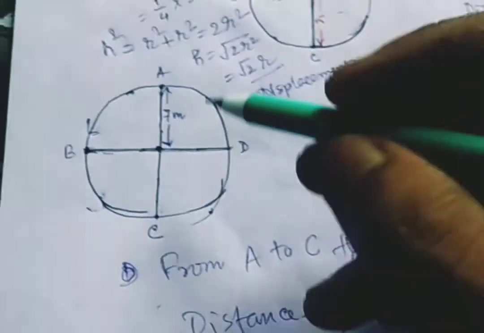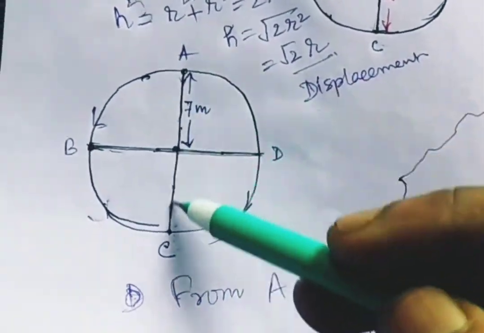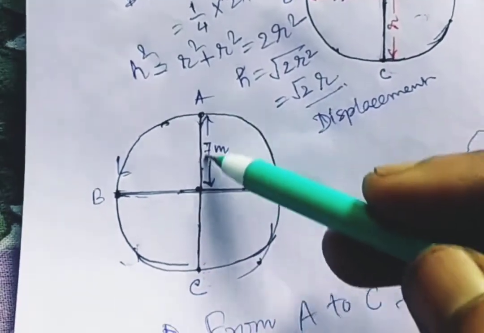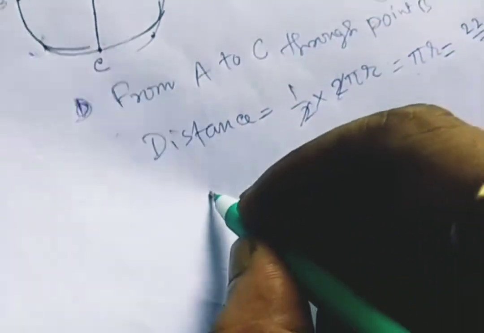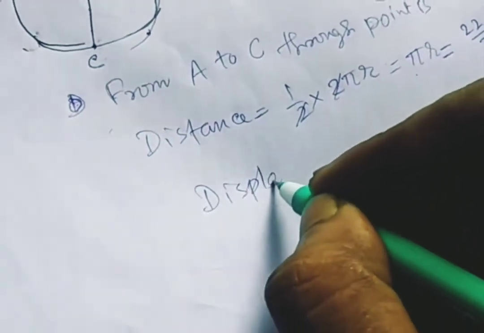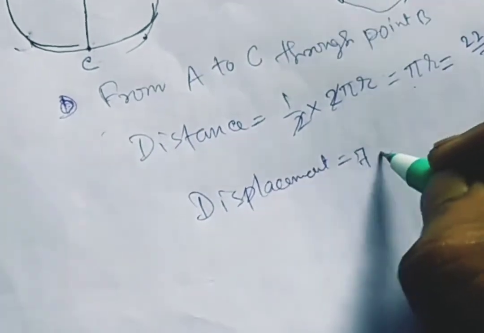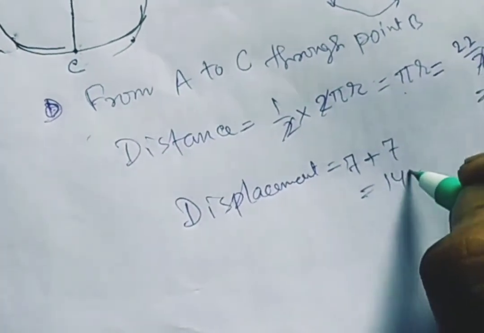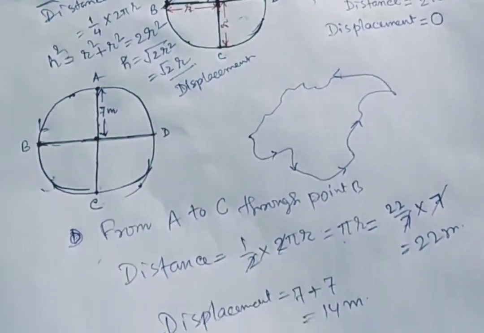Is that clear? Now what is the displacement? It is the direct connection between A and C, this line. This is 7 and this is also 7, so 7 plus 7 equals 14 meter. So this is how, in case of a circular path, you calculate distance and displacement.